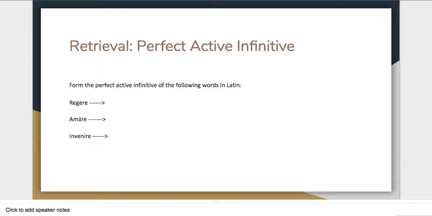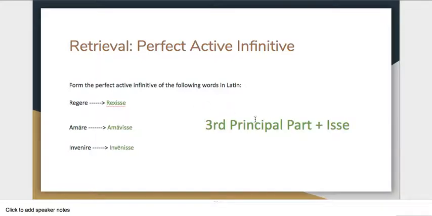Alright, one quick hint to check if you did the right thing or if you were just totally stumped. Think about what principal part we always go to for the perfect active, whether it be indicative, subjunctive, or infinitive. Pause the video again if you want to correct anything. The key is the third principal part is always what we use for the perfect active, and for the perfect active infinitive, we add isse.